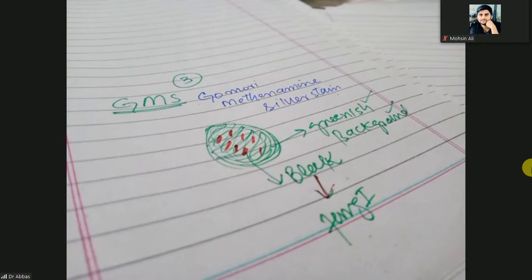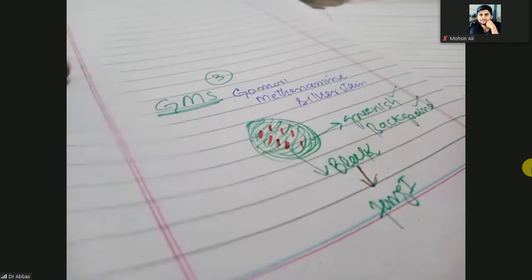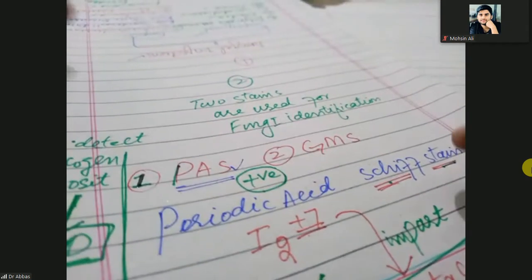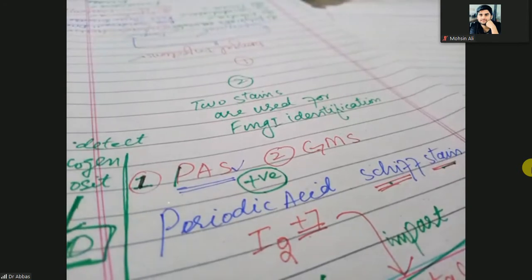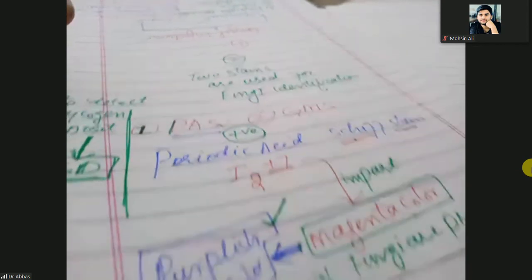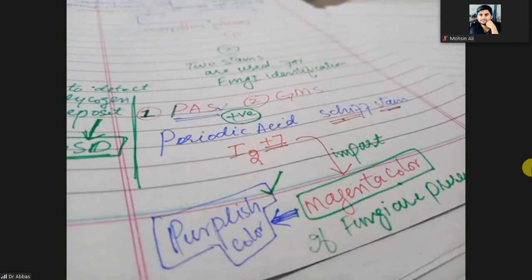How many stains are available for the identification of the fungi? Two stains. One is the PAS stain and the other is the GMS stain. PAS stands for periodic acid Schiff stain, and when the periodic acid Schiff stain is positive, the color will turn into magenta, that is a purplish color.